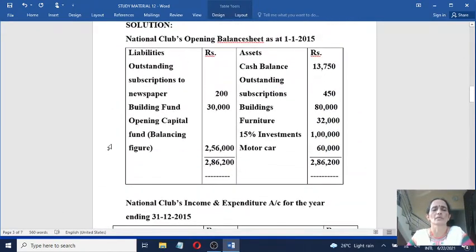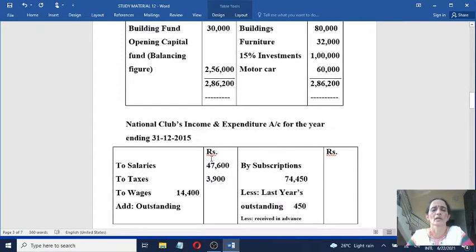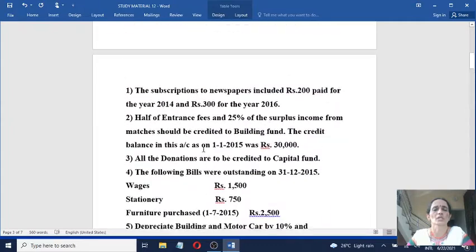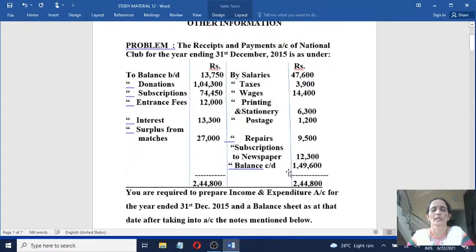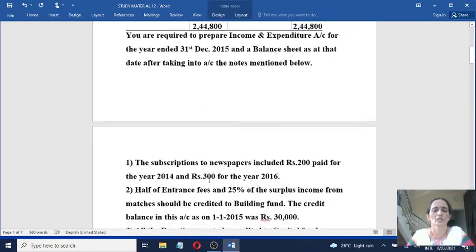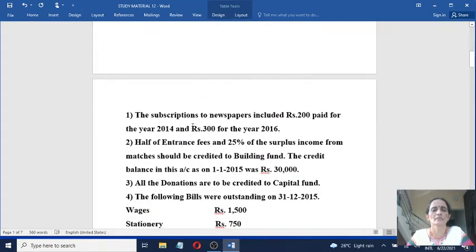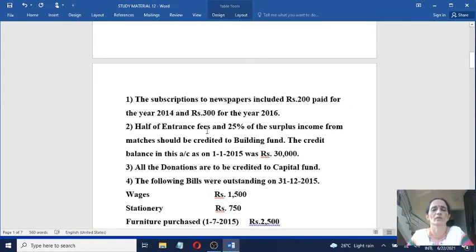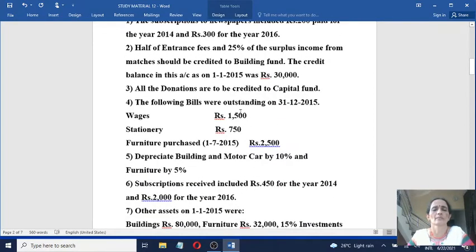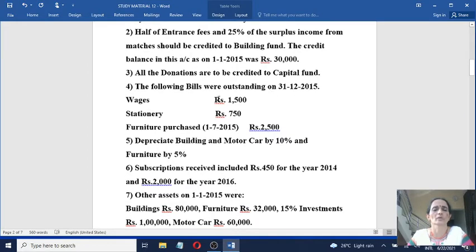Then opening balance sheet items we have recorded now. Come to the adjustments here. Opening cash balance we have recorded already. Come to the adjustment. Subscriptions to newspaper paid in advance you have recorded. Half of entrance fees and 25% of surplus income from matches we have added. Then donations are added to capital fund.